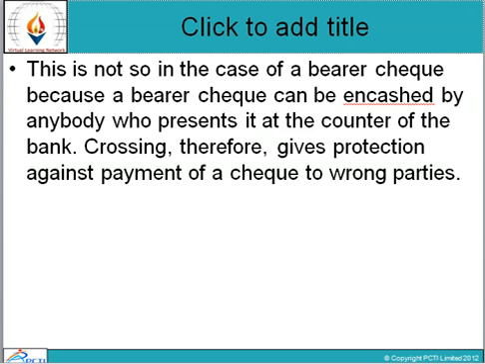This is not so in the case of a bearer check, because a bearer check can be encashed by anybody. जो बियरर चेक होता है वो कोई भी उसे कैश करा सकता है, who presents it at the counter of the bank. जिसके पास वो बियरर चेक है वो कोई भी उसे एनकैश करा सकता है. Crossing thereof gives protection against payment of a check to the wrong party.